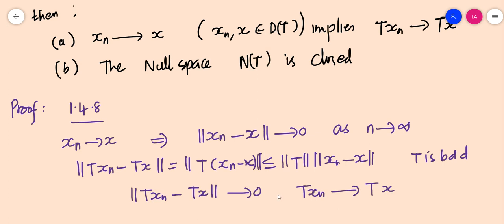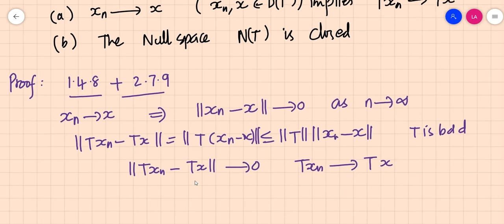So the first part is actually quite easy. I have already told you, you can use the previous theorem, that is T is bounded implies T is continuous, and use the lemma 1.4.8 to establish the theorem as well. Plus these two parts imply this part as well. So moving on to the second part, b.